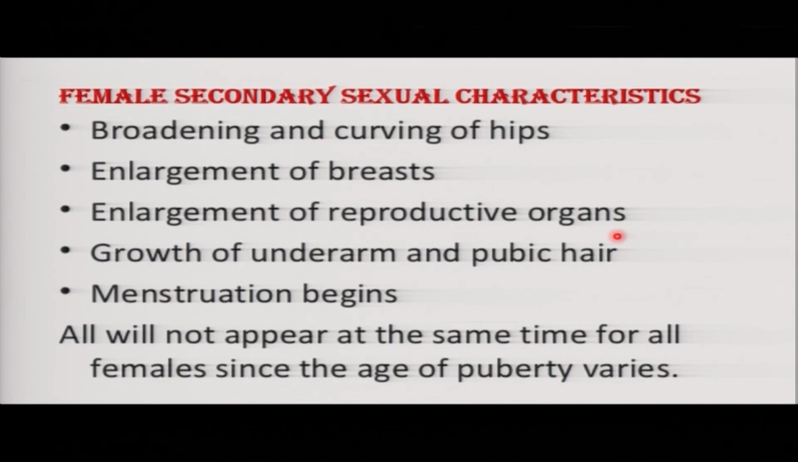One of them is broadening and curving of hips. Then we have enlargement of breasts, enlargement of reproductive organs, growth of underarm and pubic hair, menstruation begins, and all these will not appear at the same time for all girls, since the age of puberty varies.